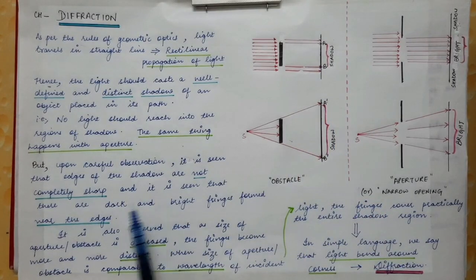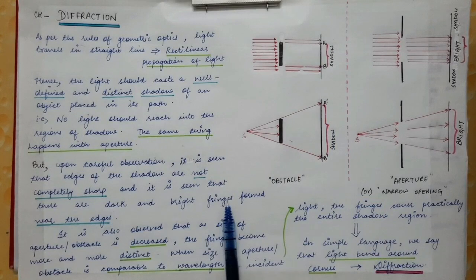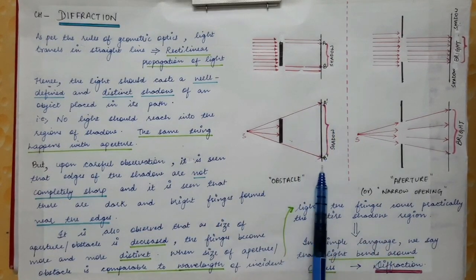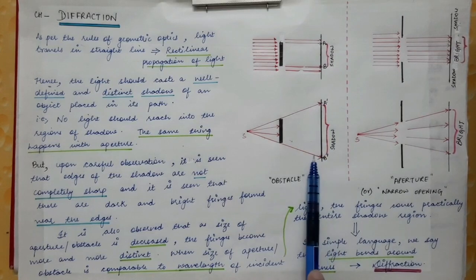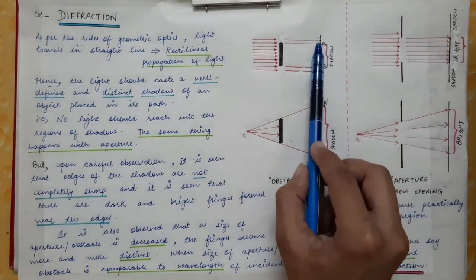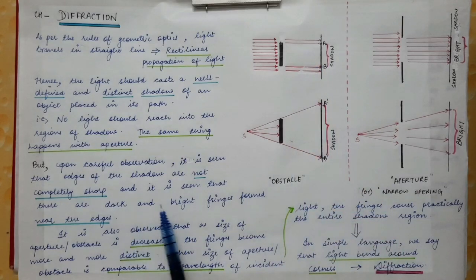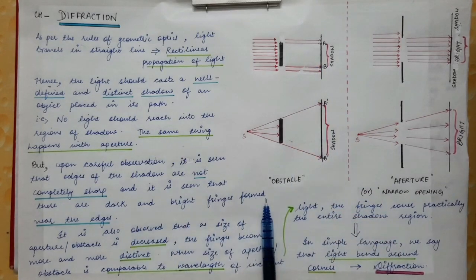In fact, the dark and bright fringes are observed near the edges of the shadow. So near the point A and the point B, dark and bright fringes are observed.